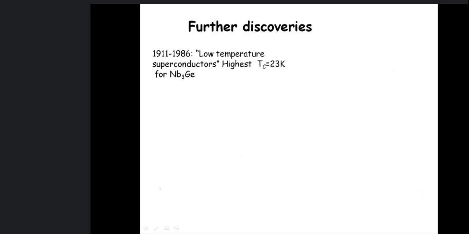Then further discoveries were done. A race started to discover superconductivity in new materials. Different materials were tried, with different critical temperatures. The race was how to achieve a high critical temperature, because it is difficult to maintain or go to low temperatures. So people started looking for materials which can be made superconductors at high temperatures.